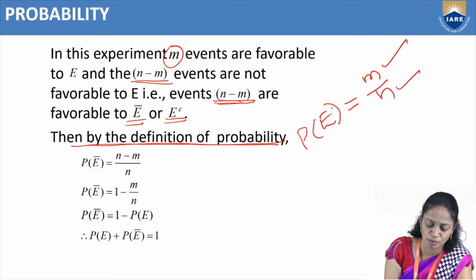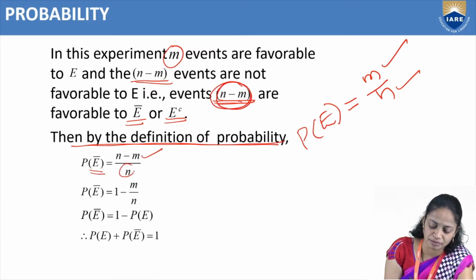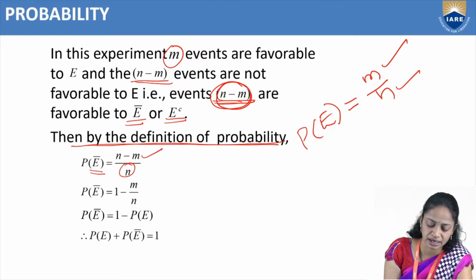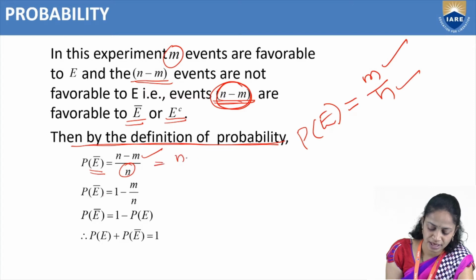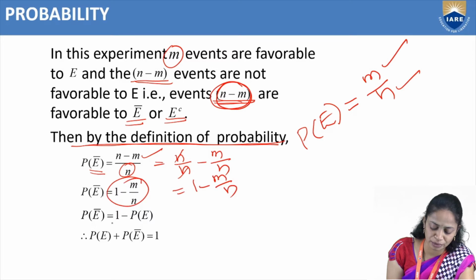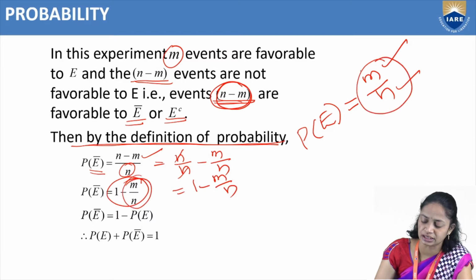So by the definition, probability of E complement equals favorable events divided by total number of events, that is n minus m by n. n minus m by n can be written as 1 minus m by n.